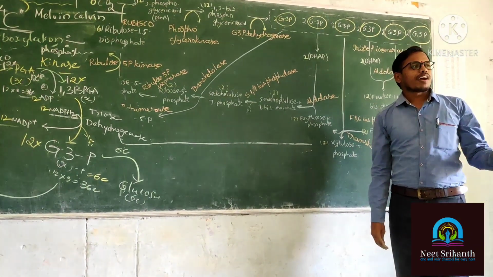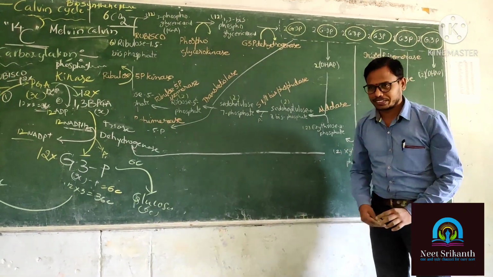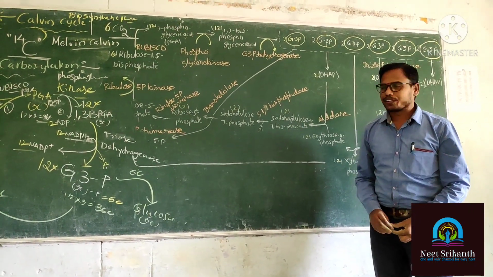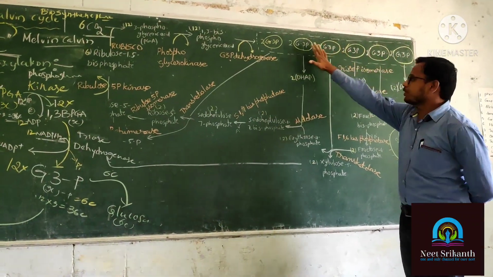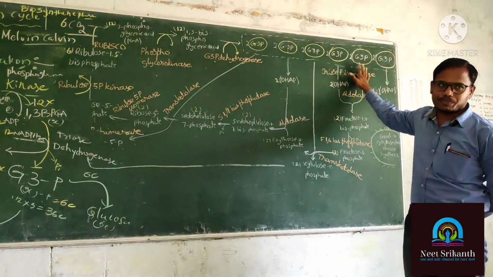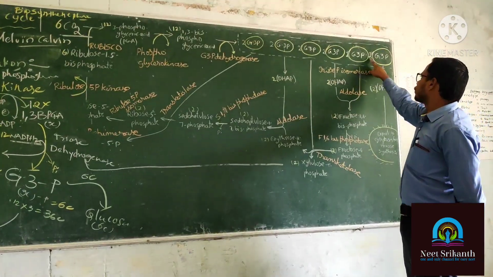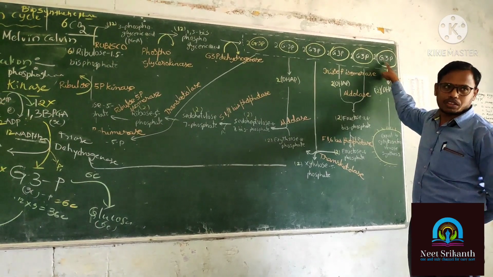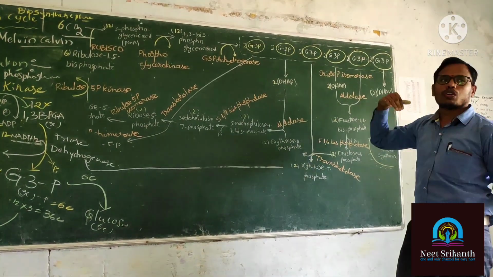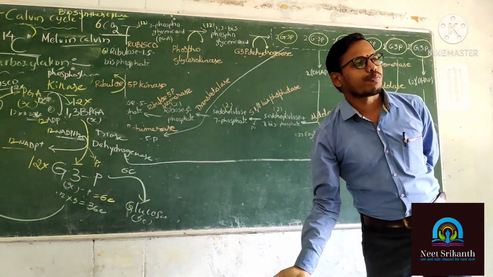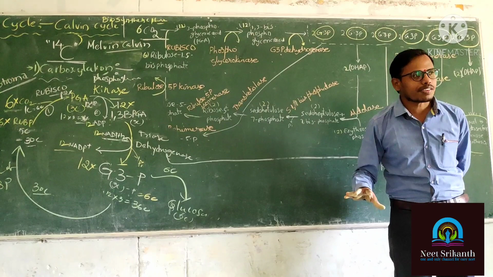Now we will discuss the first reaction of the regeneration of RUBP. Listen. Out of 12 molecules of G3P, 2 molecules of G3P are going to be transferred into the cytoplasm, where the Calvin cycle reactions take place.